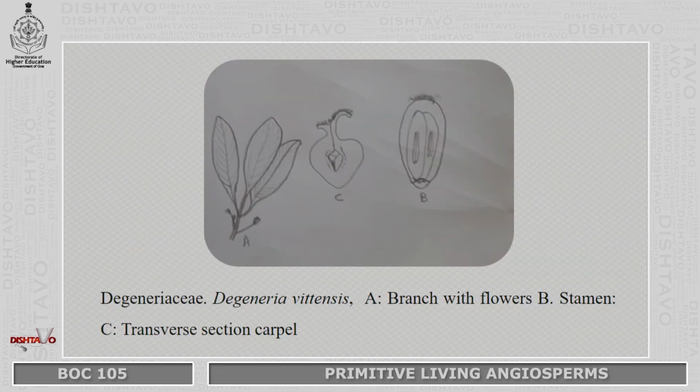This is a picture of a Winteraceae represented by the Drimys winteri. You have A, that is a branch with flowers. B is a stamen, which has boat-shaped anthers. C is a transverse section of a carpel.